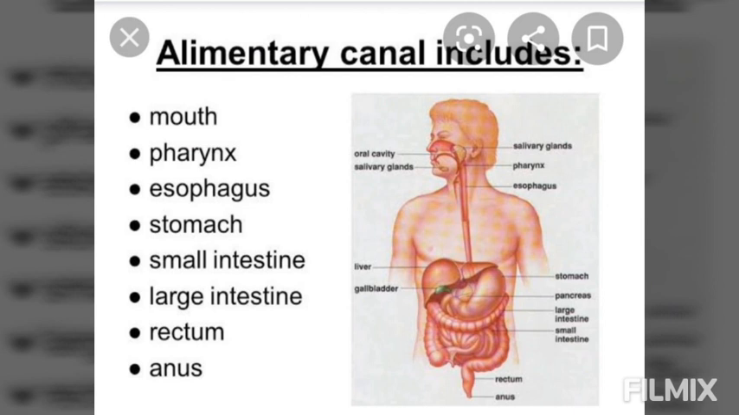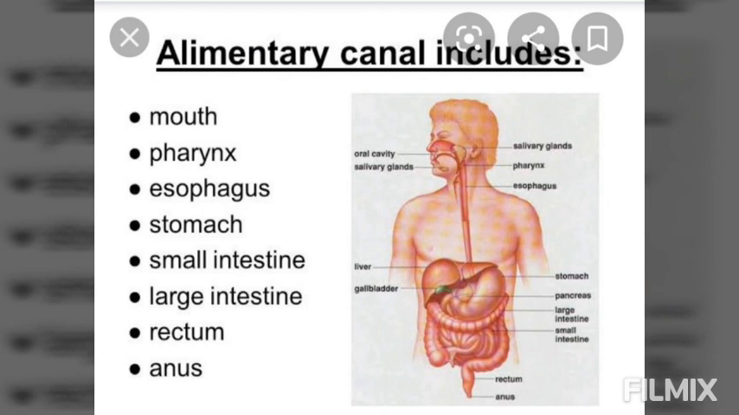One by one we will study all these in detail. What function does each perform? What importance do they have in the process of nutrition in our body? What role do they actually play in our body? All this we'll be discussing in detail one by one.